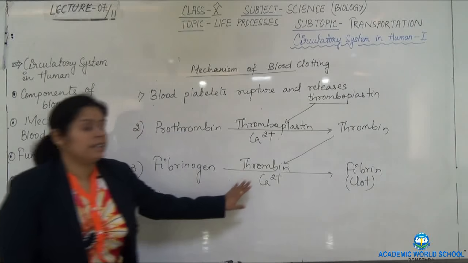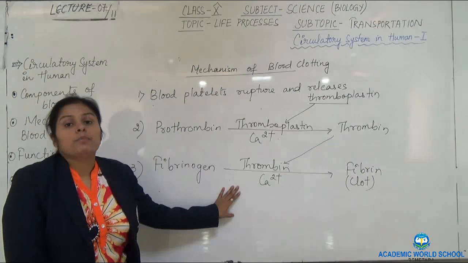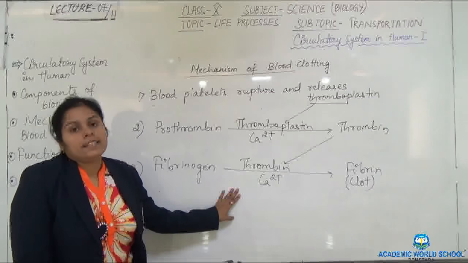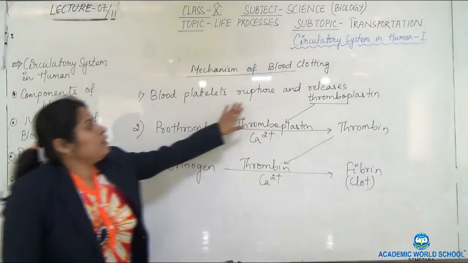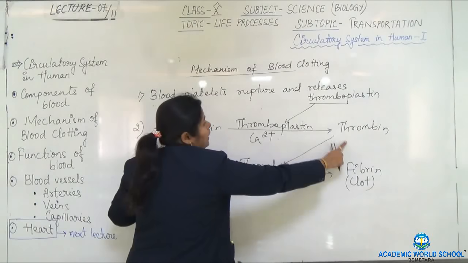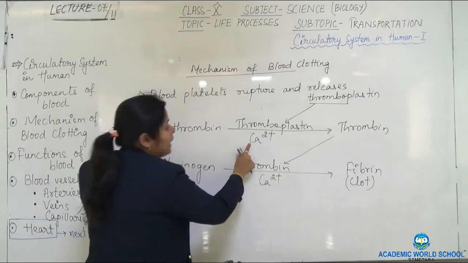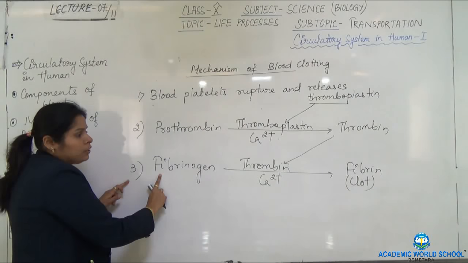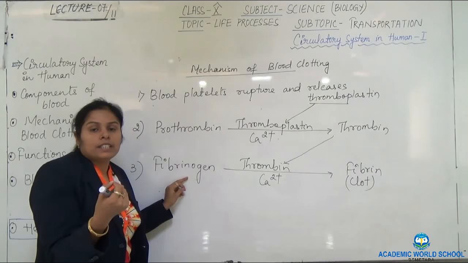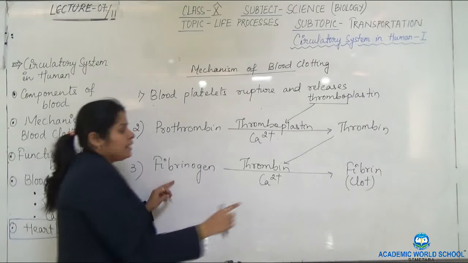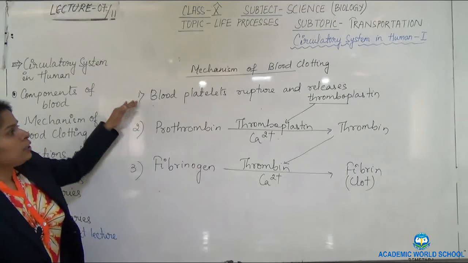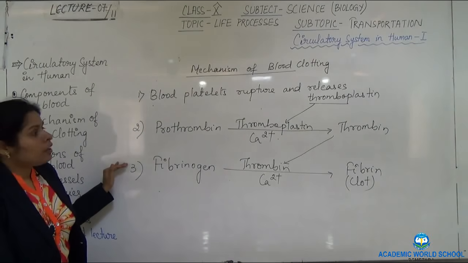Now what do you understand by this? That the blood will not clot inside the body. The blood clots whenever it gets exposed, or there is a cut, or there is an injury. What will happen? The blood platelets will rupture to release thromboplastin, and prothrombin will be converted into thrombin only in the presence of thromboplastin and calcium ions. The third step is that fibrinogen will be converted into fibrin, which is the clot, a mesh-like, network-like structure which seals the point of injury. And this fibrin will be formed only in the presence of thrombin and calcium ions. So these are the three steps in the mechanism of blood clotting.